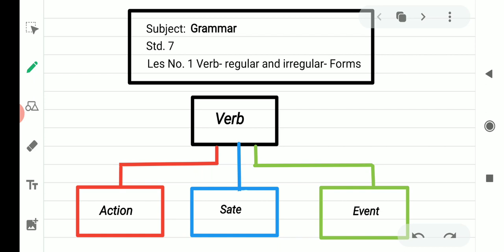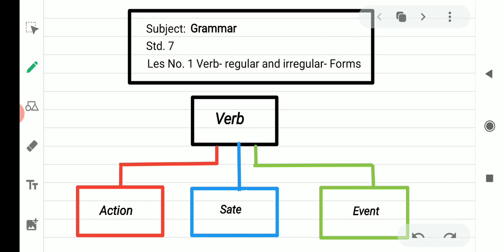You can form a sentence without a noun, without a pronoun, without a preposition, but you cannot form a sentence without a verb. Just saying a word, a verb, is essential to complete the sentence or to convey the meaning. For example, if I say go, you will understand that you must go.